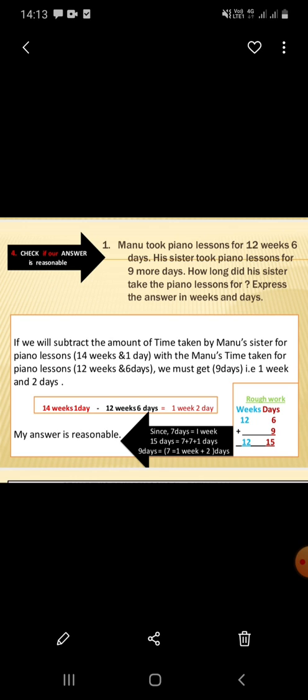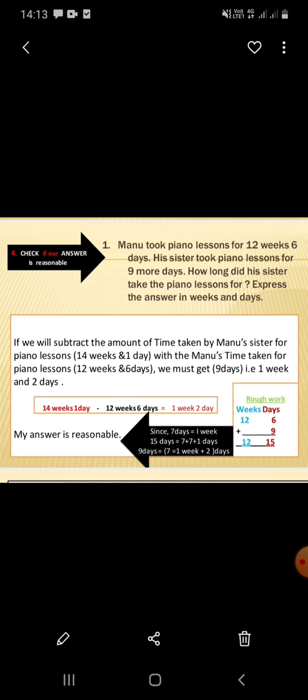12 weeks 6 days. When we are adding 9 days with this, we are getting 12 weeks 15 days, right? So to know whether the answer is correct or not, what we do?